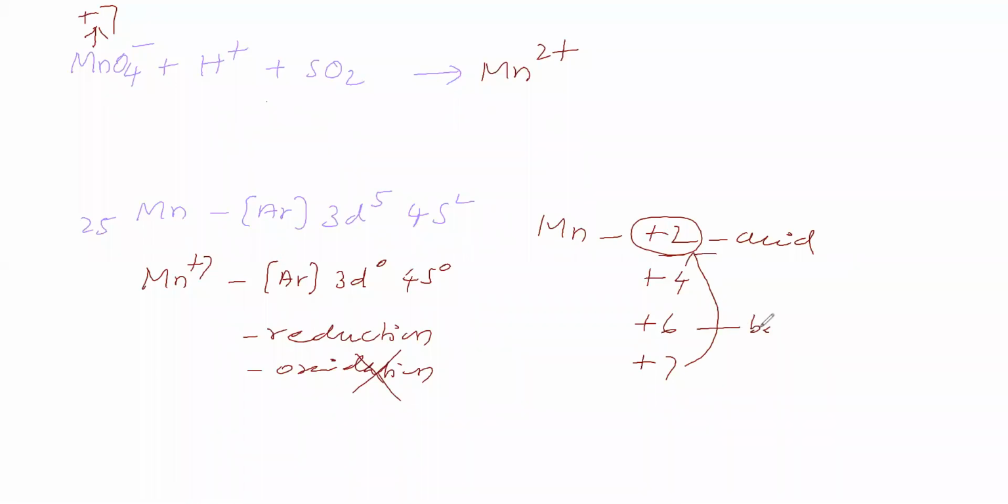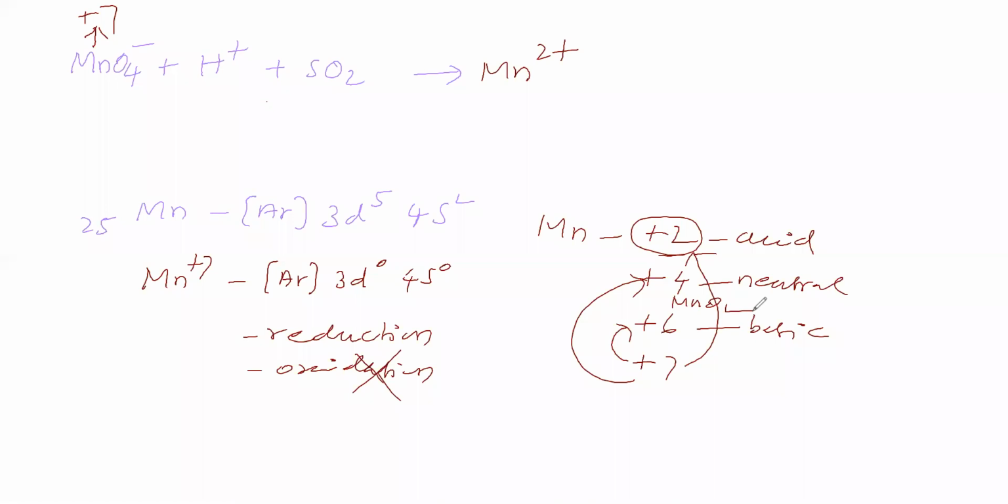In strongly basic medium, +6 is stable, so +7 is converting into +6. In neutral medium, +4 is stable, so +7 is converting into +4. MnO2, manganese dioxide, is the example. In MnO2, the manganese oxidation number is +4. You can see MnO2 in the Leclanche cell, the dry cell. Inside the dry cell, the black powder is MnO2.